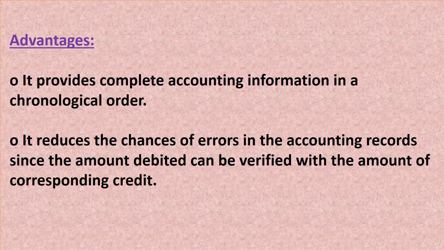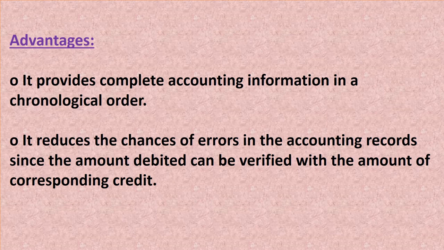Second, it reduces the chances of errors in the accounting record, since the amount debited can be verified with the amount of corresponding credit. How?